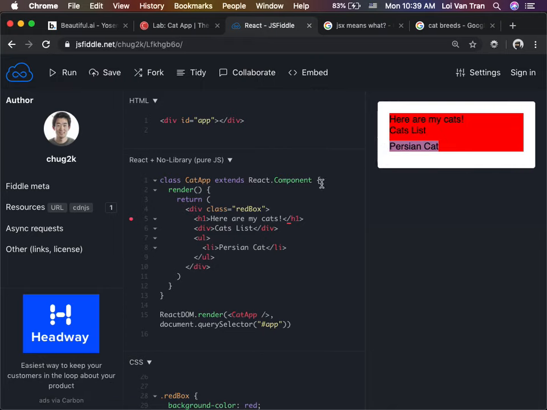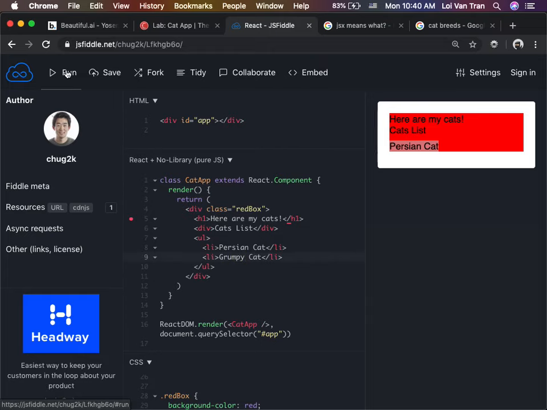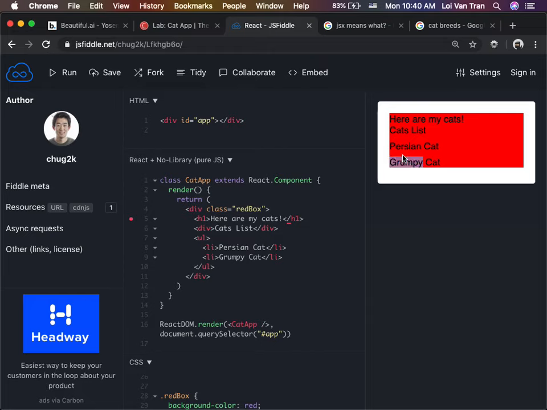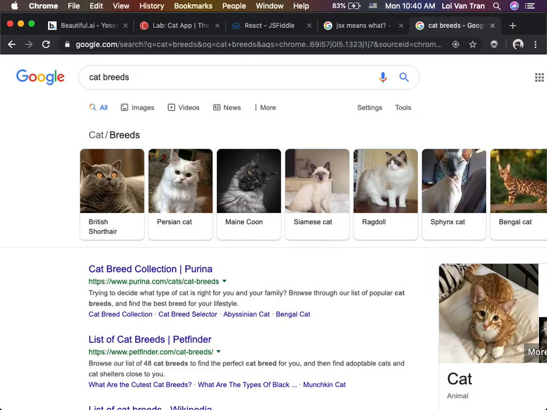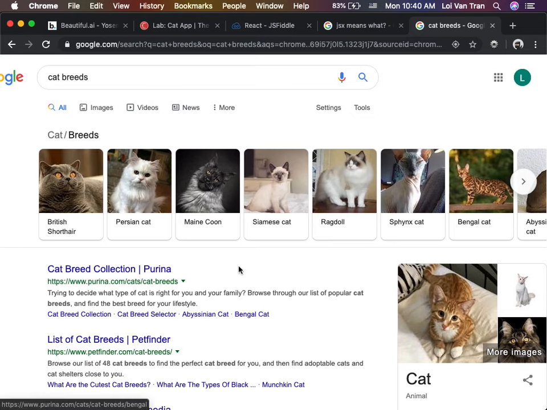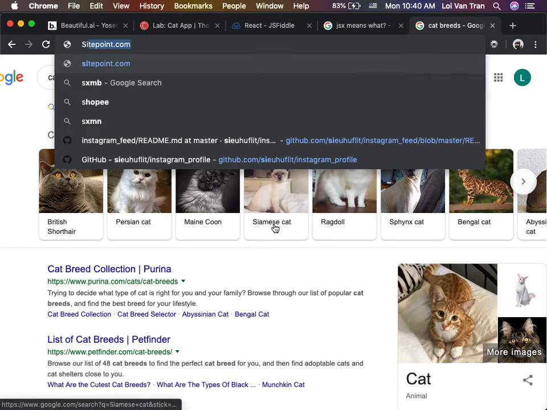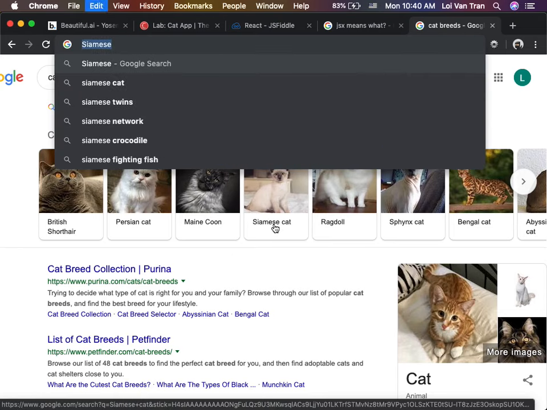Right? Okay, what if I want to add another cat, guys? Okay, we're going to do Grumpy Cat. That sounds dope. Grumpy Cat. Okay. Grumpy Cat. It's super cute. We have a Grumpy Cat. Okay. We'll add one more cat. What's another cat, guys? Siamese. I don't know how you spell that. Right there, the fourth one. Oh, all right, let's just do three.